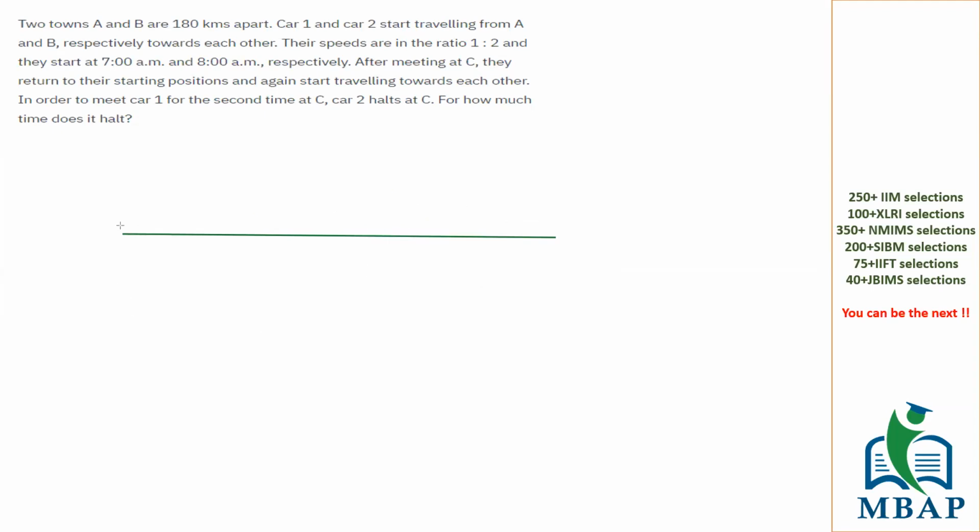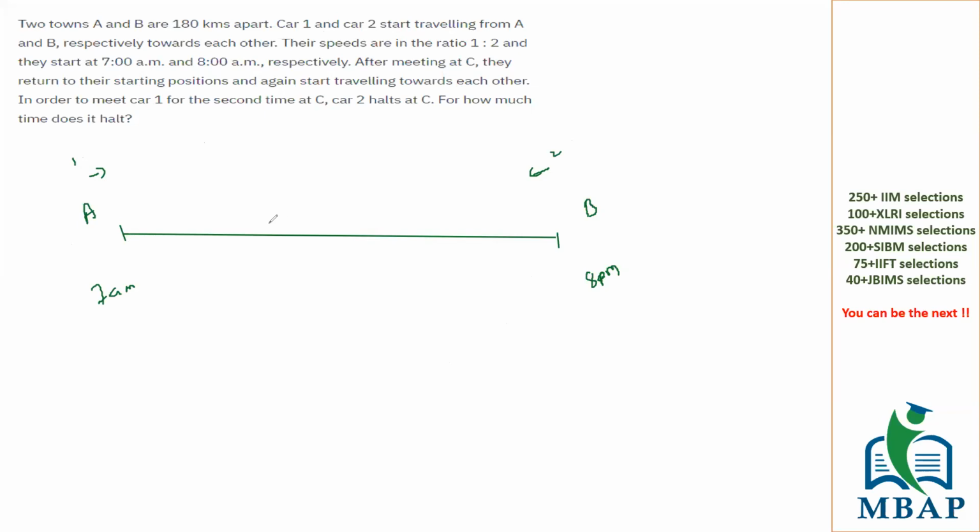What is the question about? They are saying there are two towns, A and B. Car 1 and car 2 start traveling from A and B respectively towards each other. Car 1 is coming from here, and car 2 is coming from here. Car 1 started at 7 a.m. and car 2 started at 8 a.m. There's a difference of 1 hour which is being told to you.